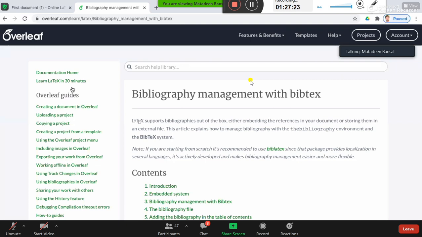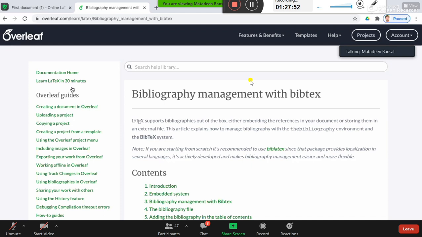In bibliography management, the references will be managed by bibliography management software, right? And you need not write references every time you are preparing a paper. You always keep a master copy of your references, and based on the formatting style of the journal for referencing, they will be generated automatically, right?